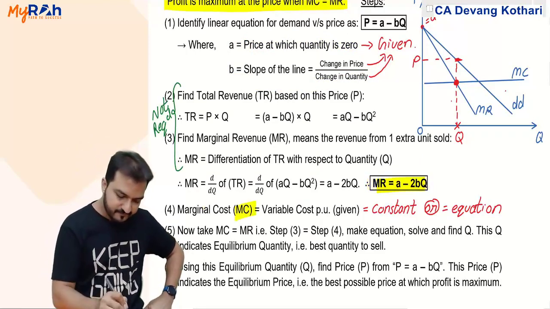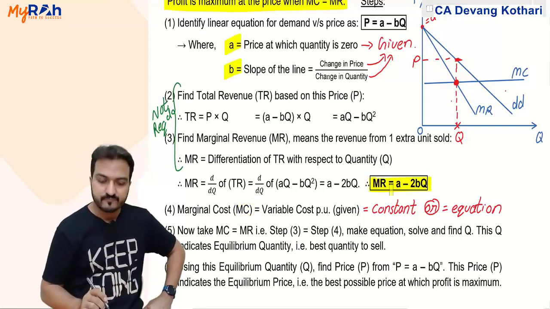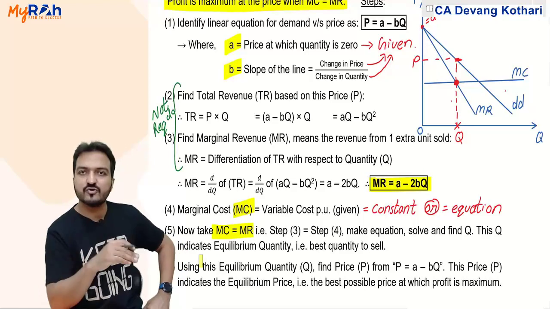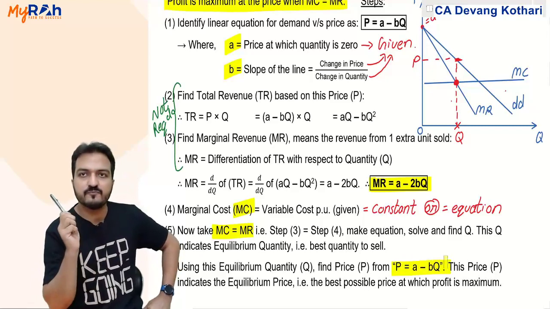Identify MC. You find A and B. Put that in this equation. Find out MC. Take MC equals to MR. Solve the equation. Get Q, then get P. P you will get using P equals A minus BQ.